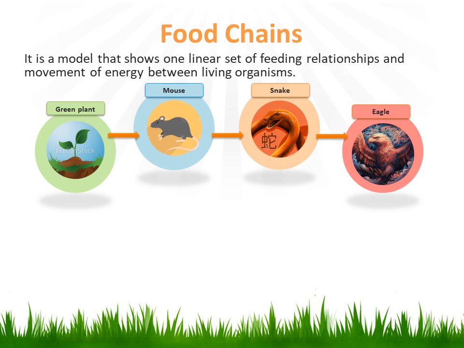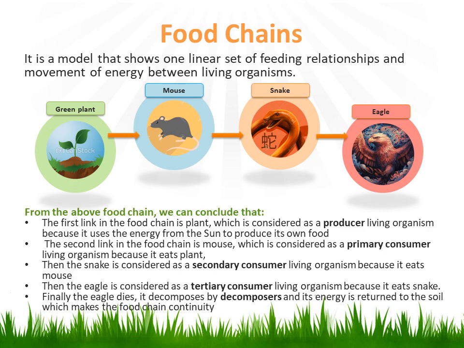And when the eagle dies, the decomposers feed on its decayed dead body and decompose it into nutrients that turn back to the soil and then back to the plant. So it's a cycle, it's a chain that keeps going.